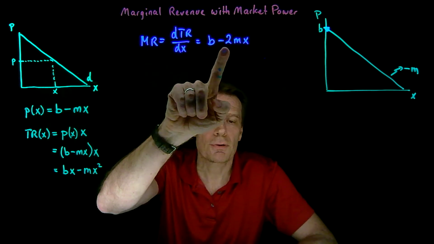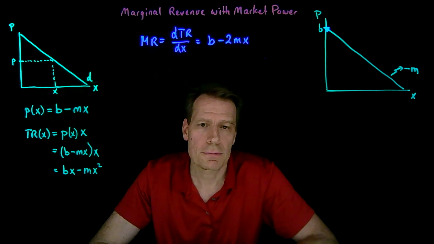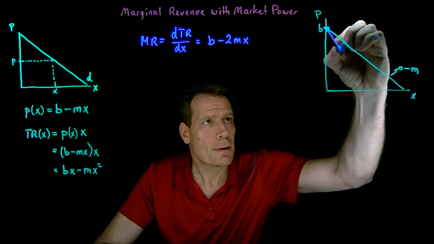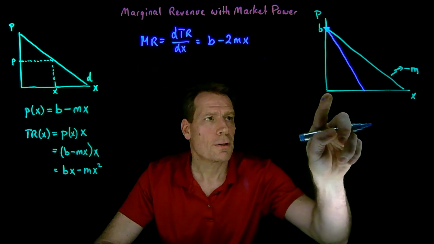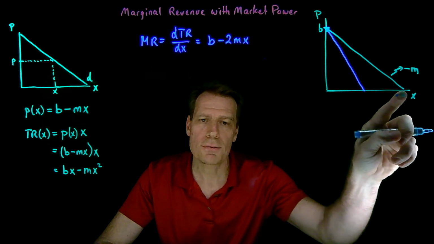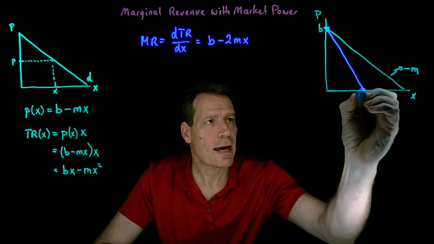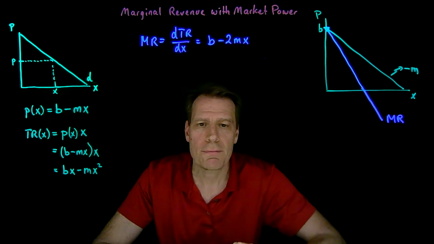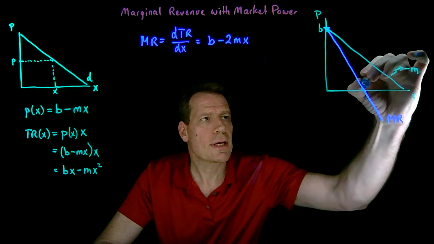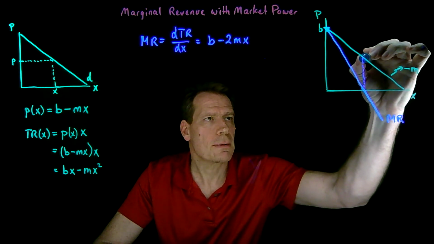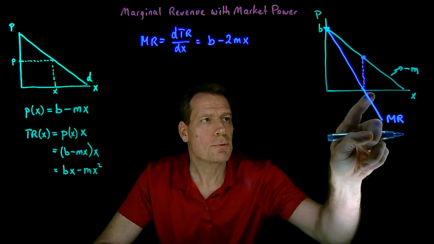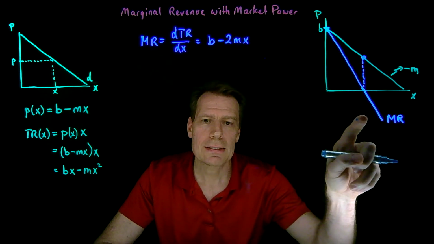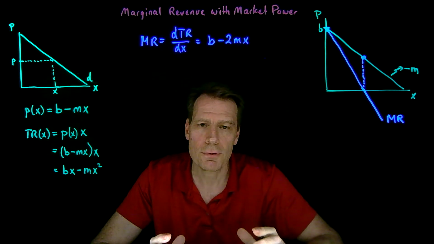But then the marginal revenue curve has twice the slope of the demand curve, which means it's twice as steep. So twice the slope means it's going to intersect the horizontal axis at half the distance of where the demand curve intersects. And after that, it's going to become negative. So that would be our marginal revenue curve. That tells us that once we get past the midpoint of the demand curve, if I produce more output, the additional revenue I get is negative. So my total revenue is going to fall.